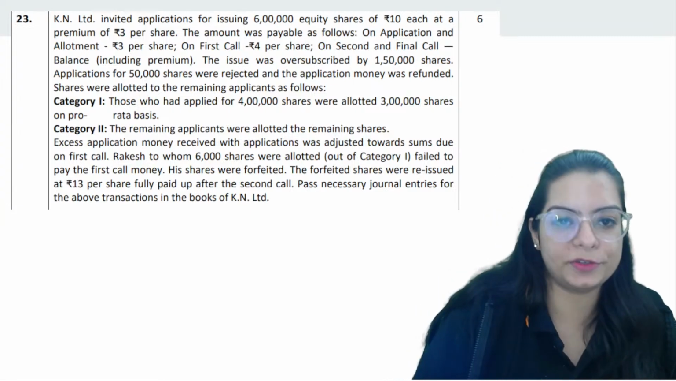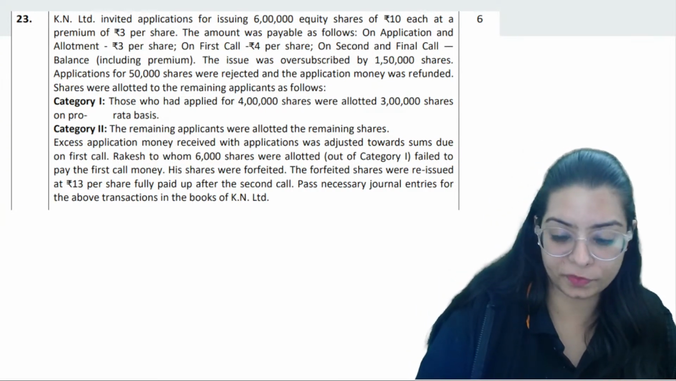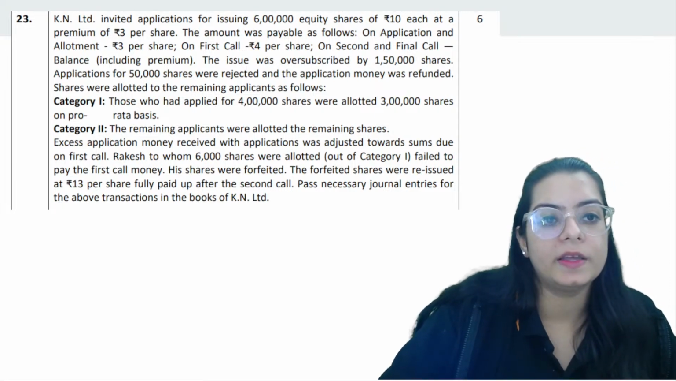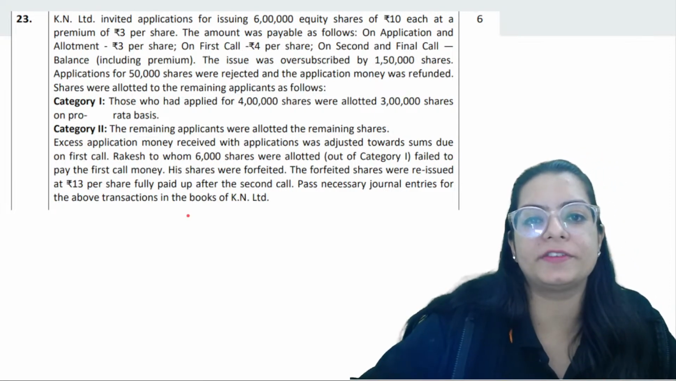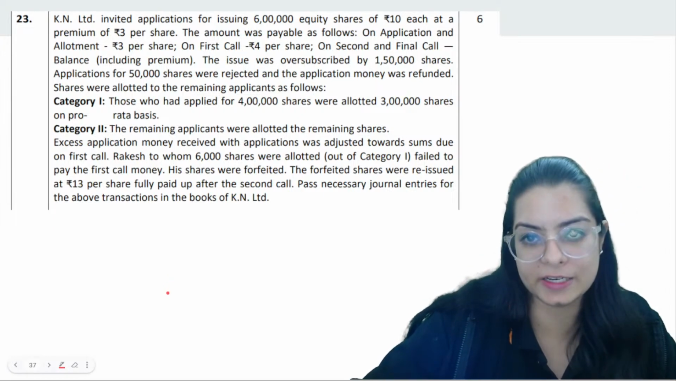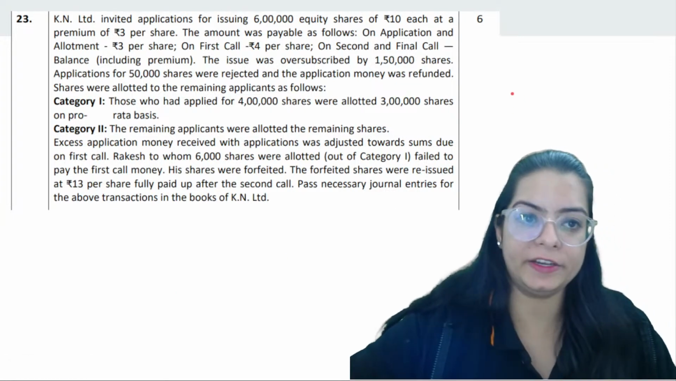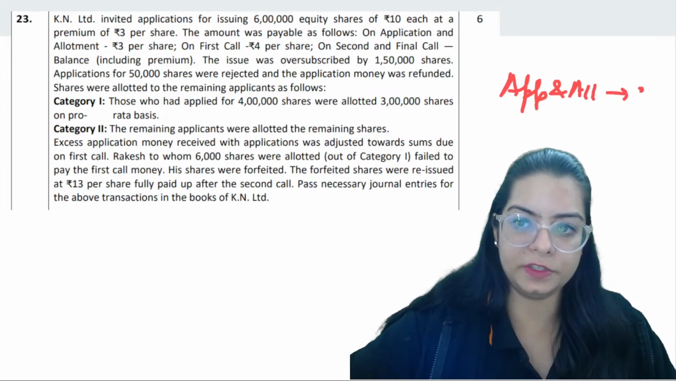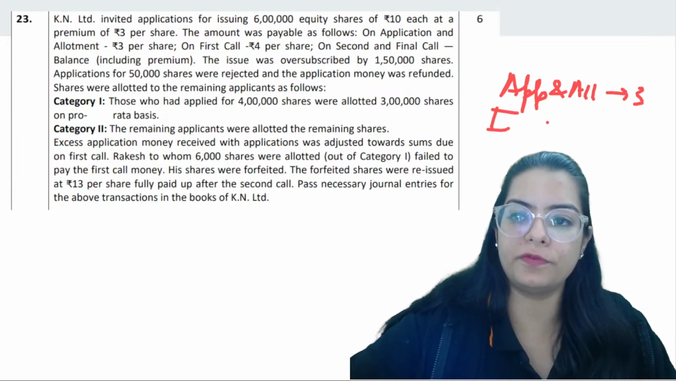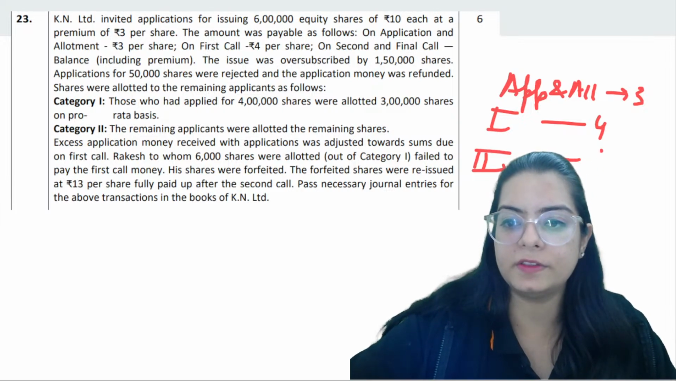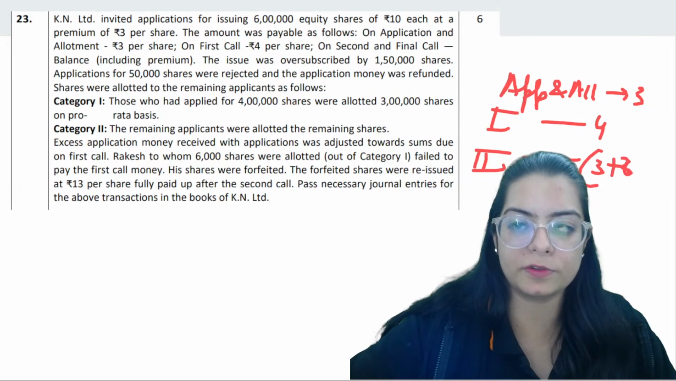Okay, next question, shares question. Good, so now in this we'll have to invest some time. KN Limited invited applications for 6 lakh equity shares of 10 each. Premium 3. Application and allotment together 3. First call of 4 and second call of the balance. Okay, so that means 3 plus 3. Premium is also in this.